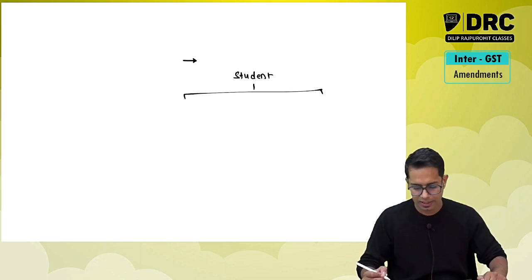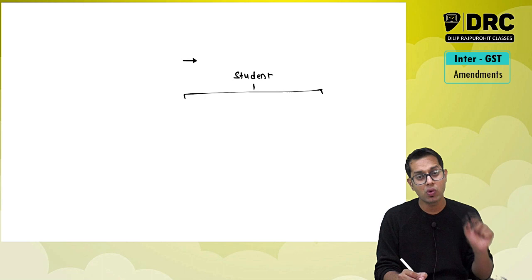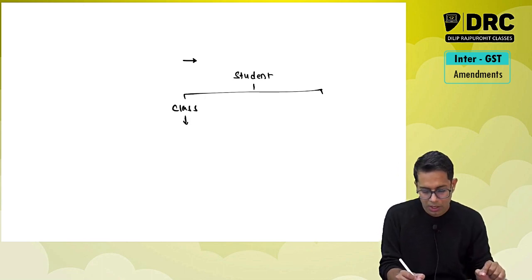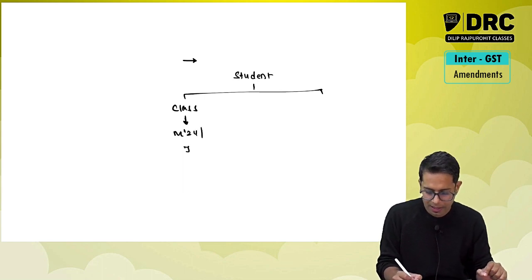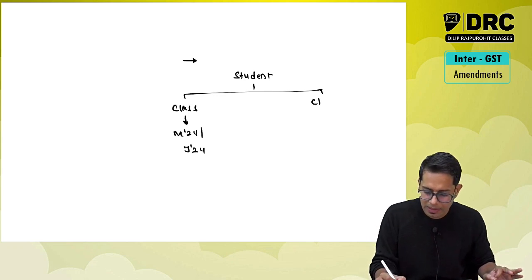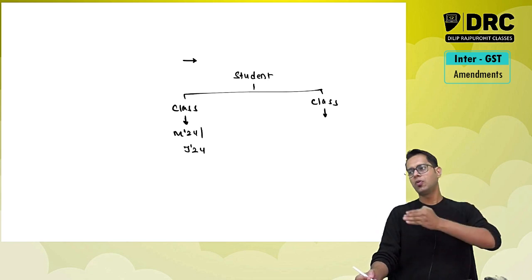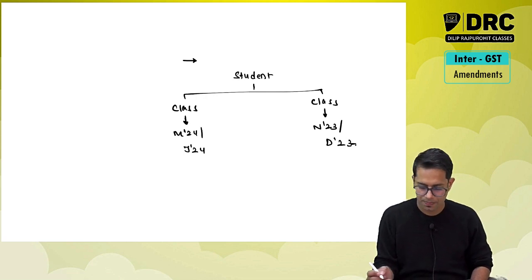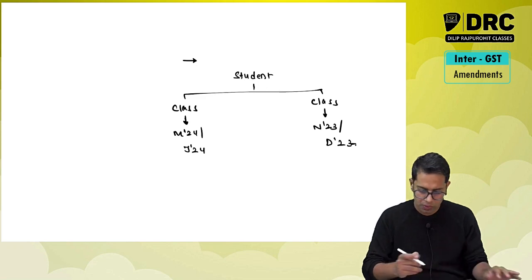Sir, which are these two categories? A student who has taken classes for your attempt, which is May 24 or June or July 24 examination, or there may be some class of student who would have taken batches before this particular attempt, meaning you would have taken either for the November 23 examination or the December 23 examination. Okay, so there may be two categories of students.